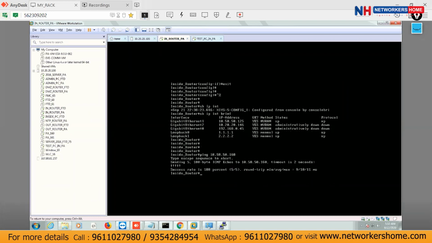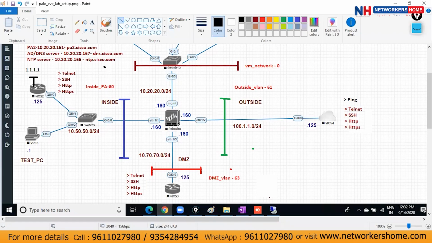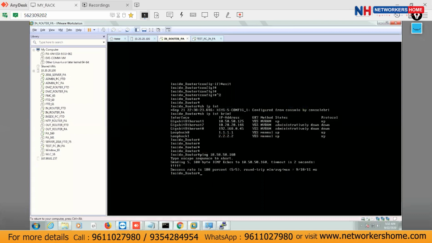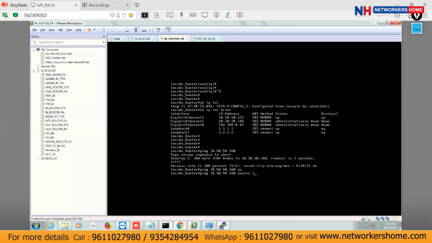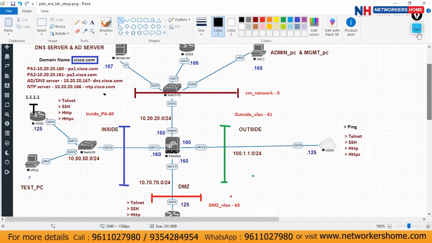What I have done, I have just pinged from where to where. I have just pinged from this interface to this interface. That is clear. Now the next thing is that I have to ping from where to where. From my source, I'm gonna use here 1.1.1.1. Means I'm gonna ping from my loopback now.